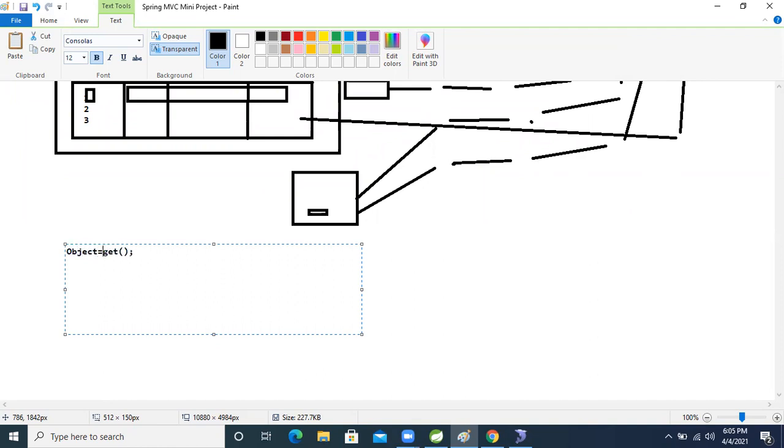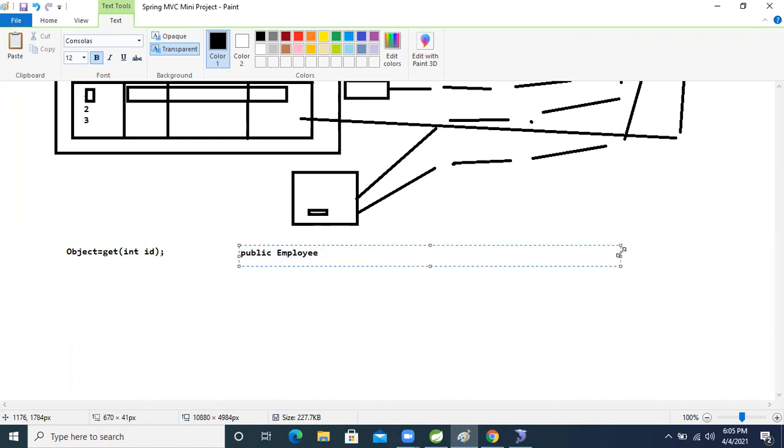So based on this one, we will return back, and its argument is the integer id. It will take the id. Based on that, let's decide the method. Public Employee, public get one record.